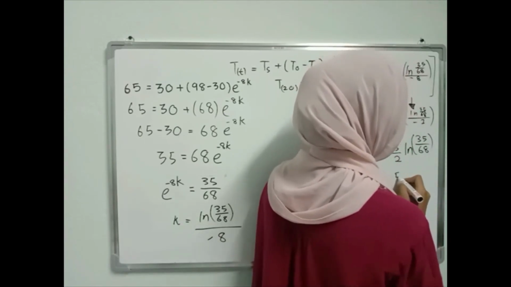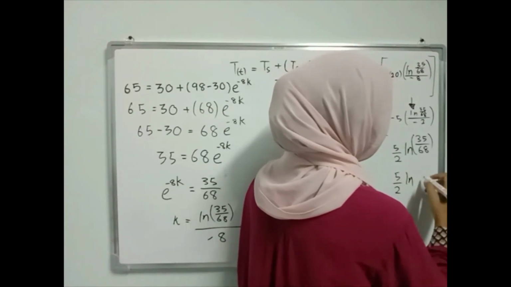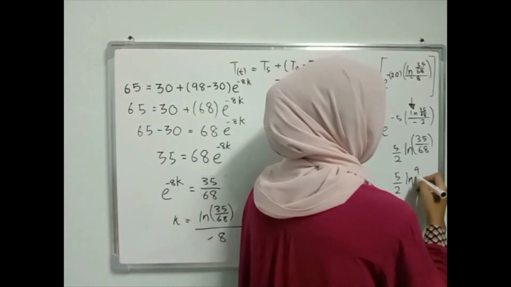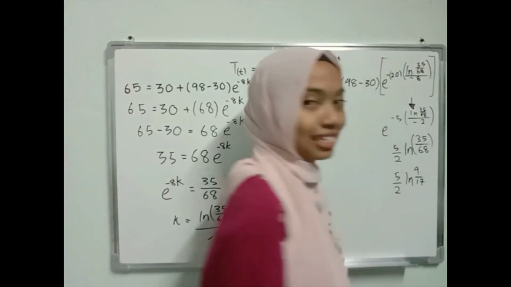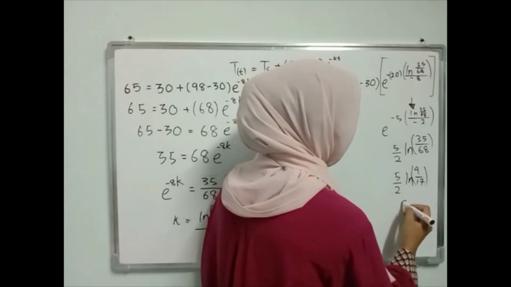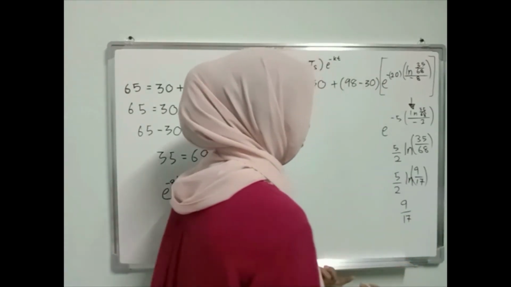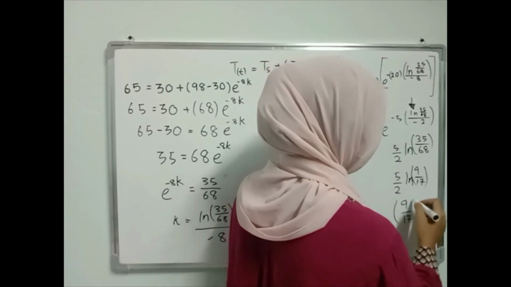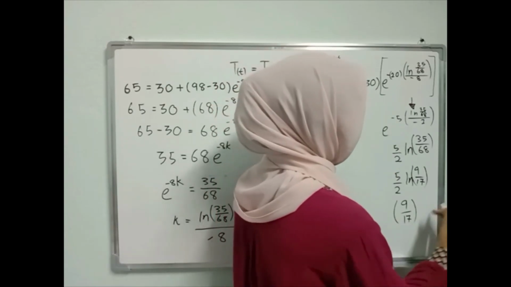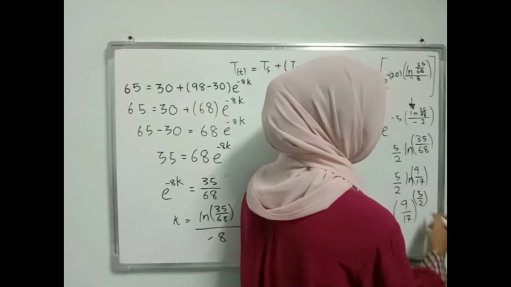So that's 5 over 2 multiply ln of 35 over 68. So 35 divided by 68 to the power of 5 over 2.